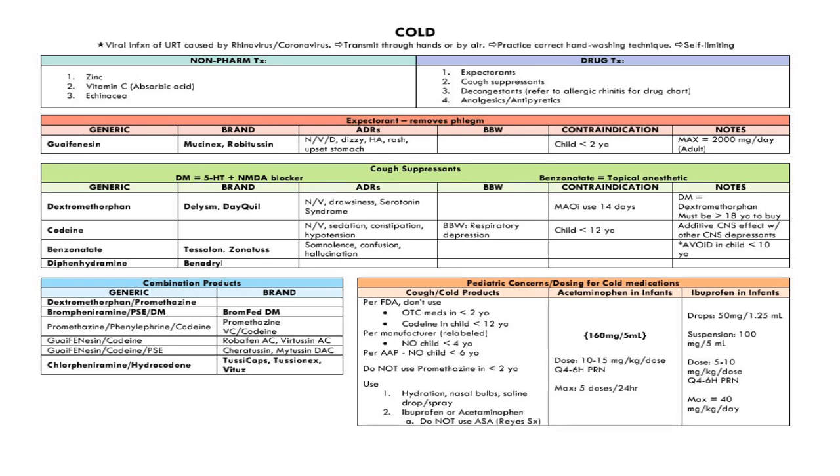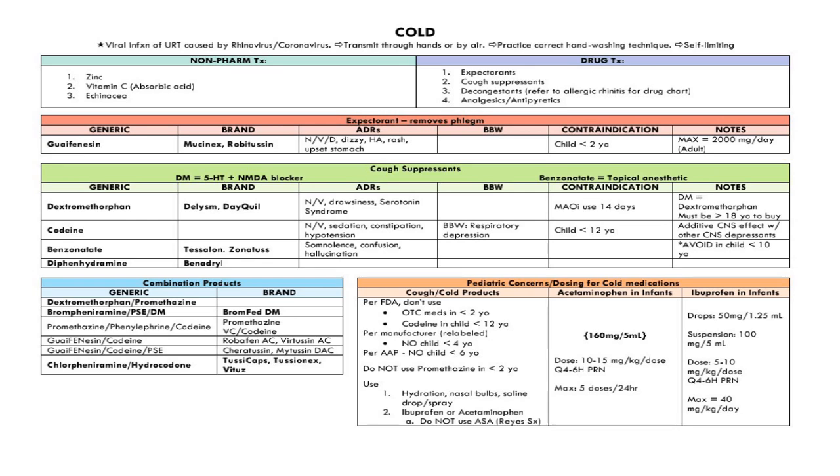Pediatric concerns: dosing for cold medication. Per FDA, don't use OTC medicine under 2 years. Codeine in children younger than 12 years, versus older than 12 years. Per manufacturer relabeling, no use in children under 4 years. Per AAP, no use in children under 6 years of age. Do not use promethazine under 2 years of age.